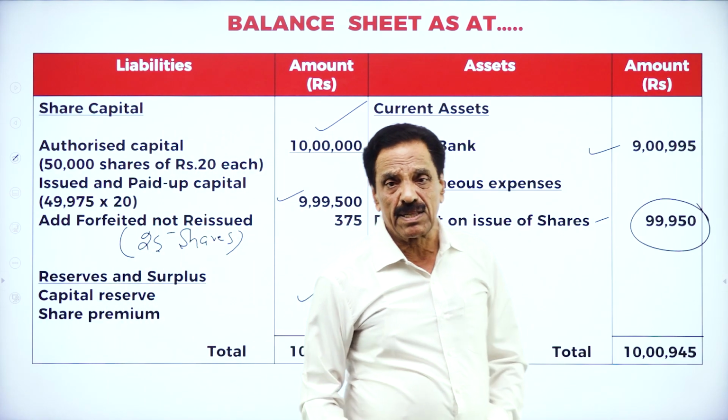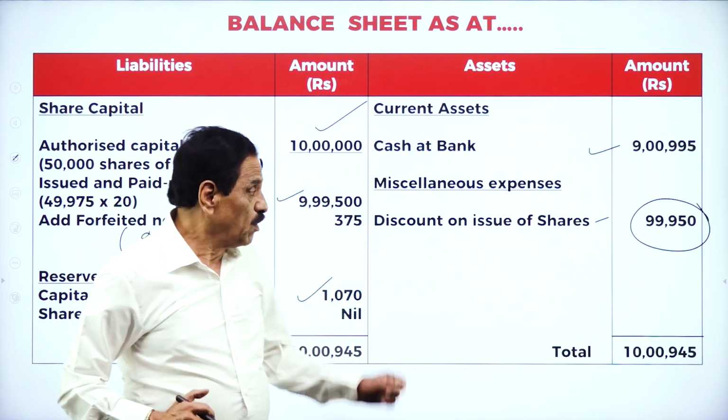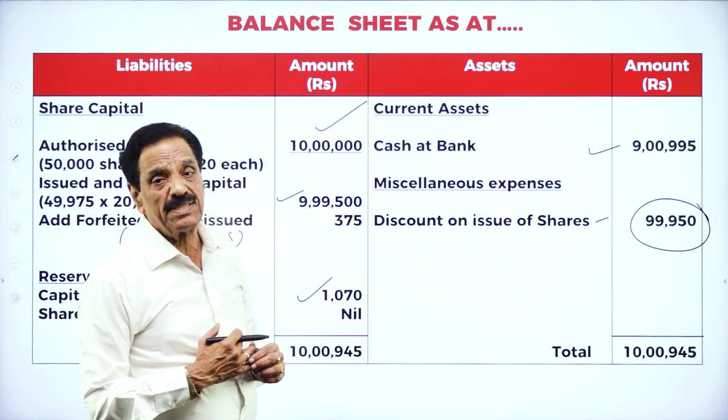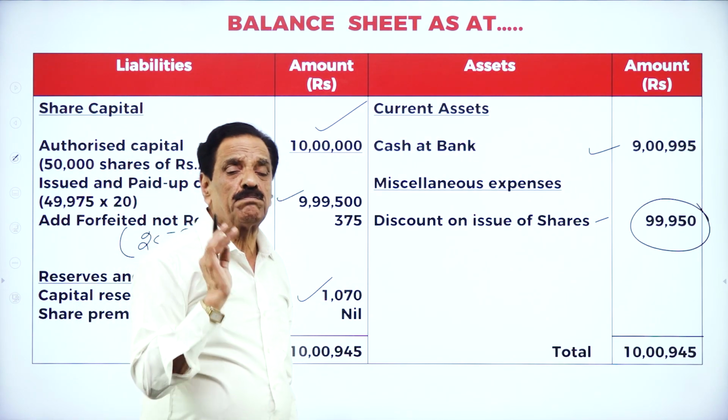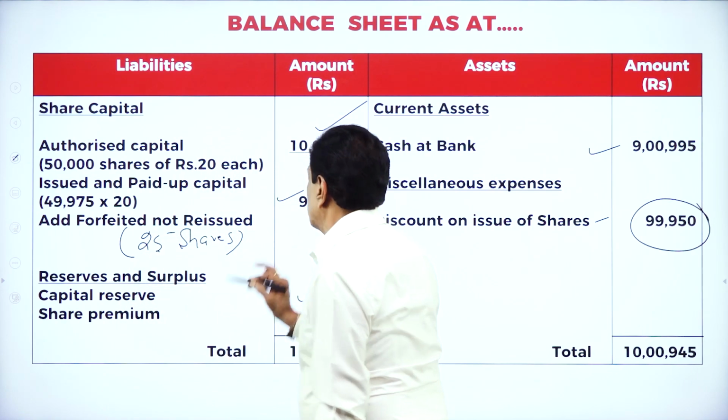It should be shown on the asset side of the balance sheet. If they ask you to prepare the balance sheet in vertical format, then you must be careful while preparing. Discount will come on the asset side of the balance sheet. If there is a share premium, that will come on the liability side of the balance sheet. This you must remember very well.